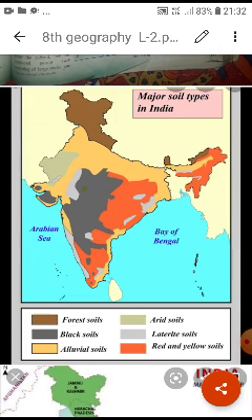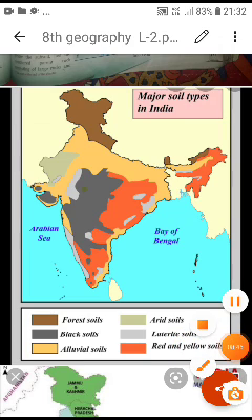So this map you have to draw in your copy, the map which I am showing of the major types of soils. In this one I am just explaining this. This map especially you have to draw. It is already explaining the same thing which we have talked about already. Only the colors change, you can put colors according to you. This also explains the same thing, forest soil, the forest one.